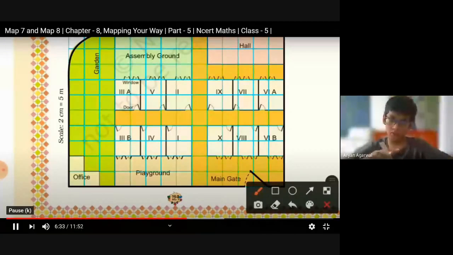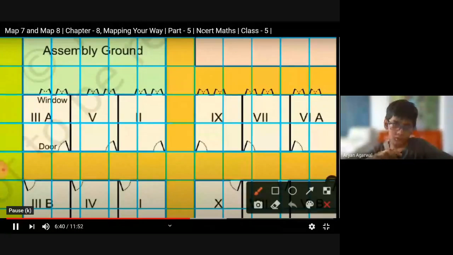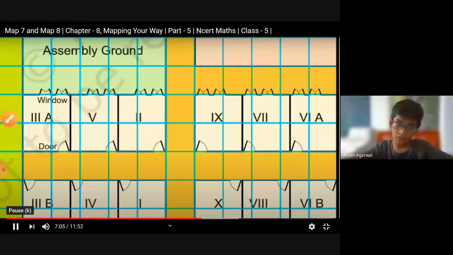Let me zoom it first. Okay. So as I have told you that the blackboard is coming between windows and doors, so here will be our blackboard. Okay. And in class 7, here are the windows and here is the main gate, means class gate. So the gate will be here. Means blackboard will be here. Clear?